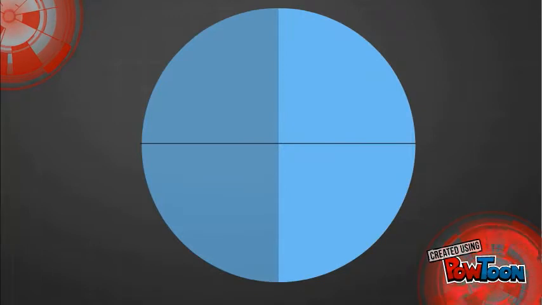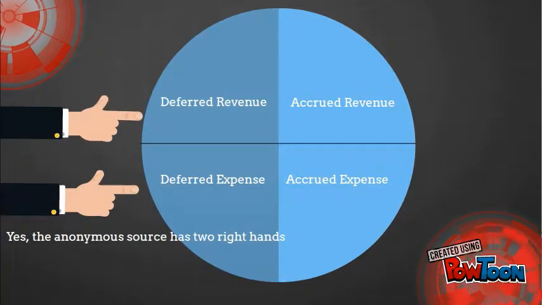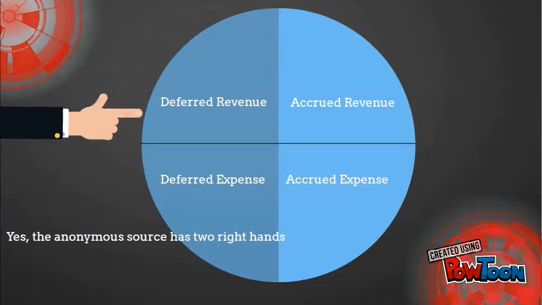There are 4 types of adjusted entries: deferred revenue, accrued revenue, deferred expense, and accrued expense. An anonymous source has told us that the anarchist group used either deferred revenue or deferred expense as their disarm code, so we will just focus on those 2.